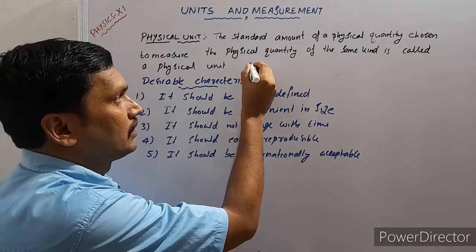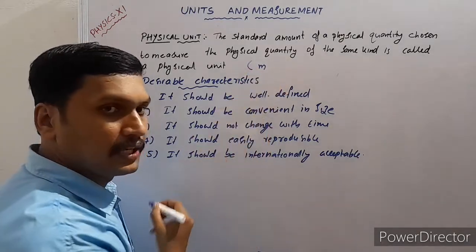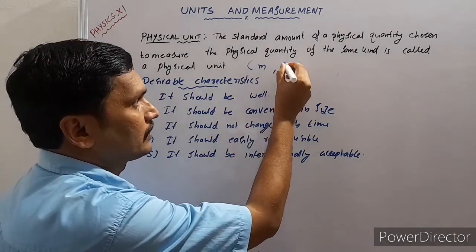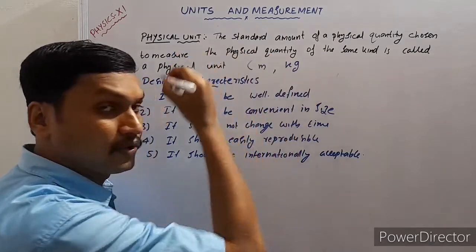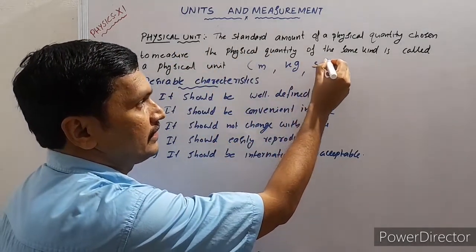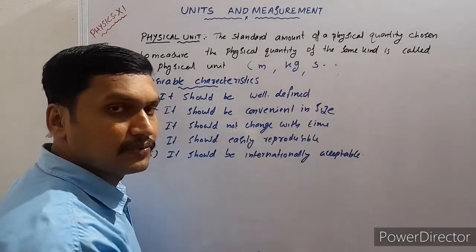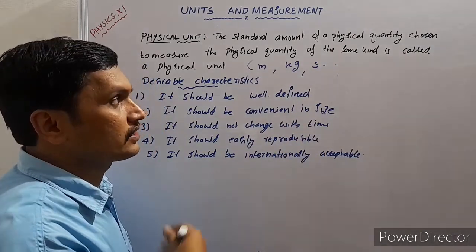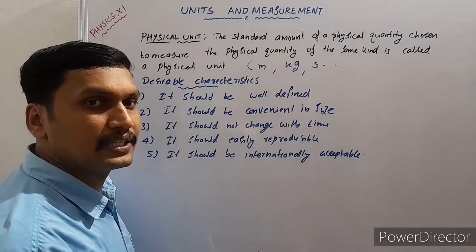Example, meter is a physical unit. Kilogram is a physical unit used for the measurement of mass. Like a second is a physical unit used for the measurement of time. Such as these, we have many physical units.